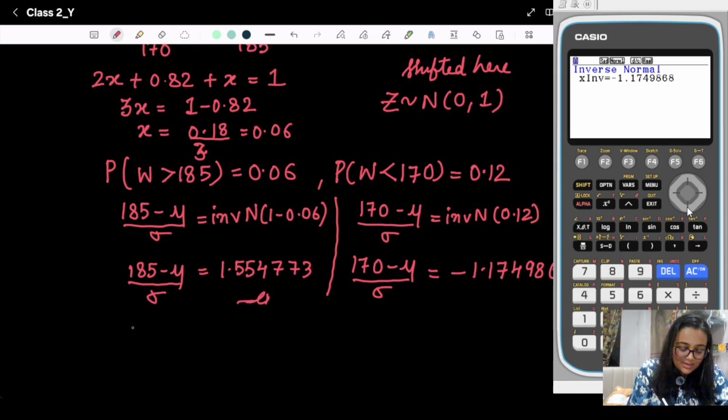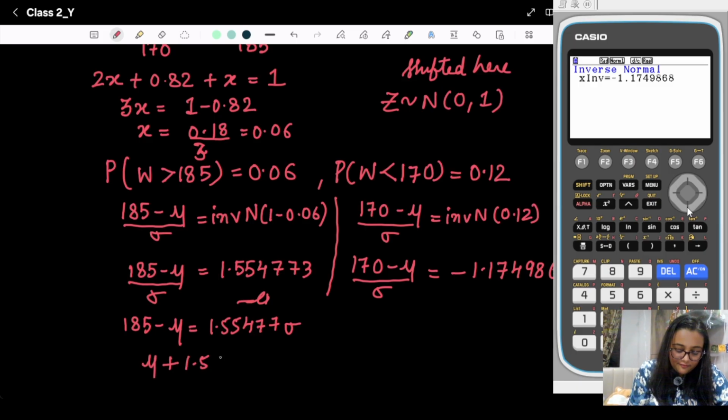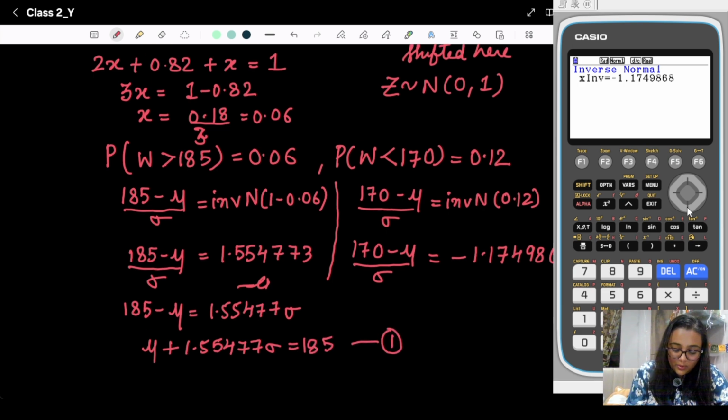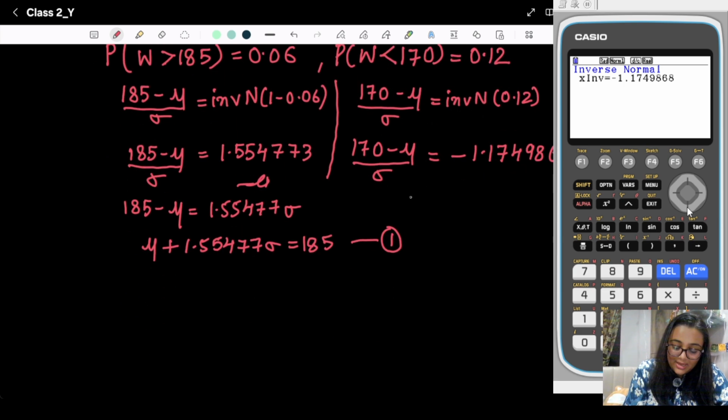First we need to convert that: 185 minus mu is equal to 1.5547 sigma. So it is equal to mu plus 1.55477 sigma is equal to 185, and this is equation number 1. And from here we will get mu minus 1.174986 sigma is equal to 170. This is equation number 2.